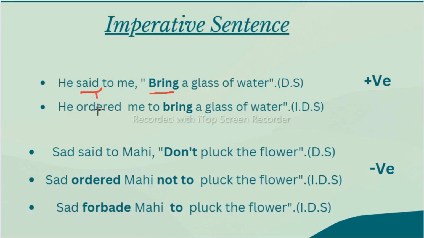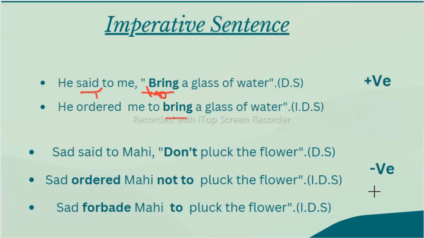He ordered me. If you find order in this, he ordered me to bring a glass of water, we should add "to" before this verb. If your sentence starts with the verb after inverted commas, you should write "to", then write the verb. And said will change to ordered. He ordered me to bring a glass of water, in the positive sentence.